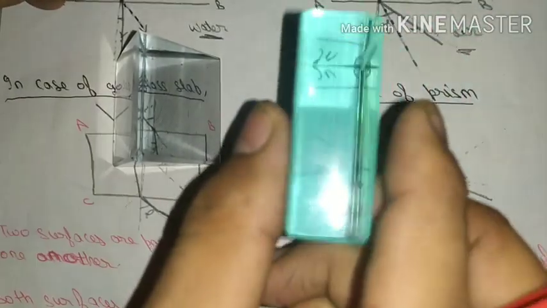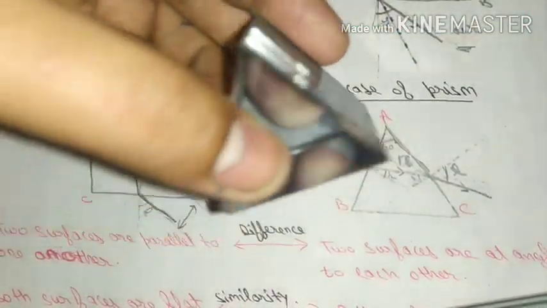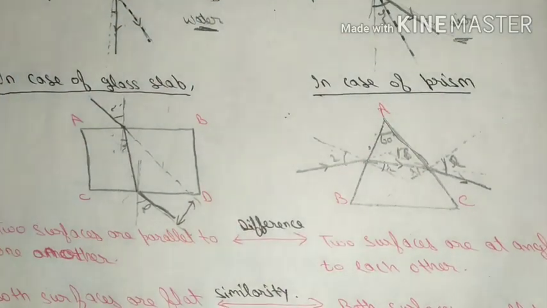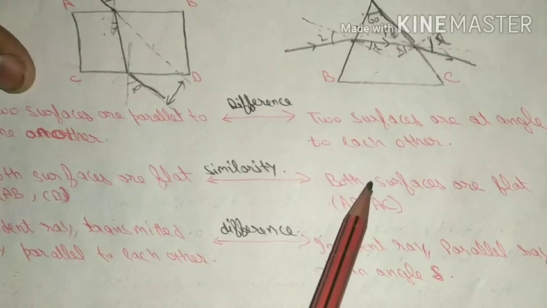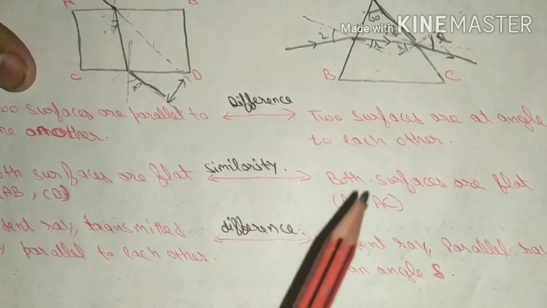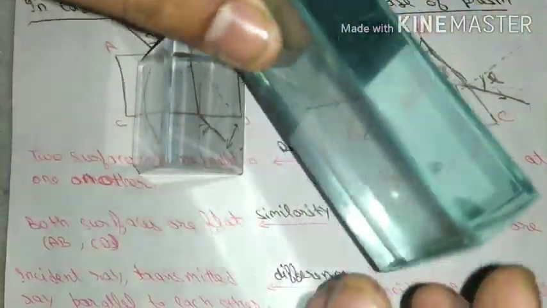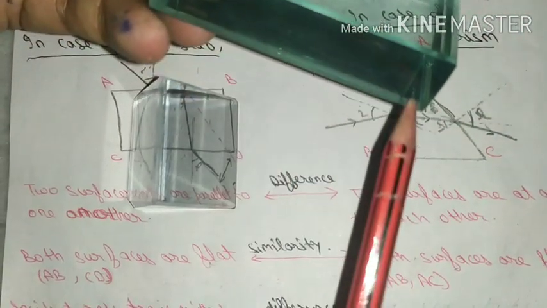Rectangular, all surfaces are flat, and in case of prism also all surfaces are flat. So this is the similarity, that both surfaces are flat, or in prism also both surfaces are flat. But the major difference between these two structures is this surface and this surface are parallel to each other.